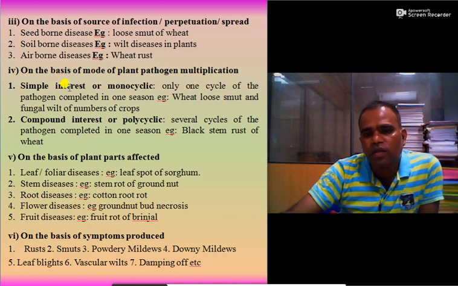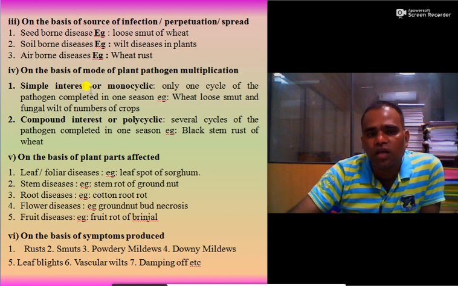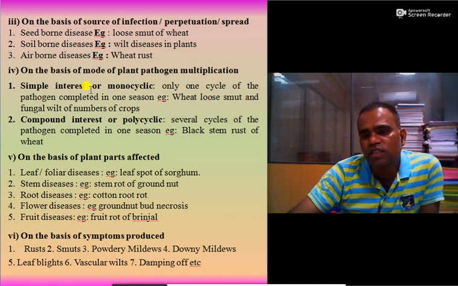If only one life cycle of the pathogen is completed in one season, it is called simple interest or monocyclic disease. Examples are wheat loose smut and fungal wilt of a number of crops. Compound interest or polycyclic diseases: several cycles of the pathogen are completed in one season. Example is black stem rust of wheat.